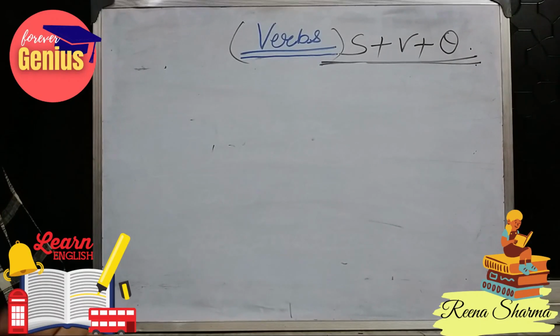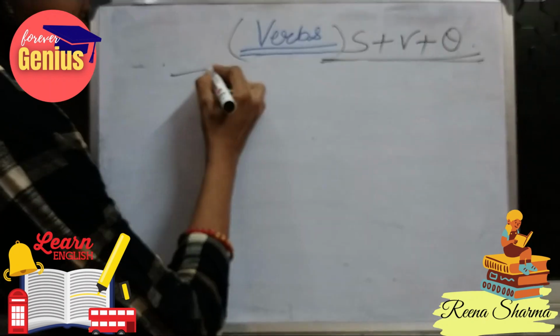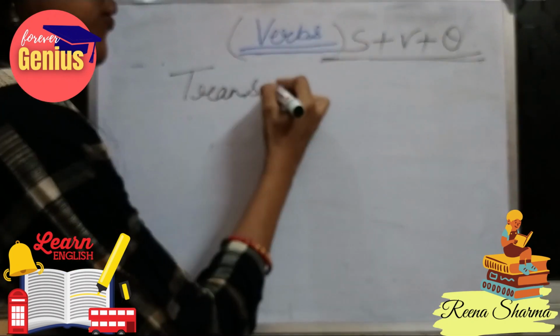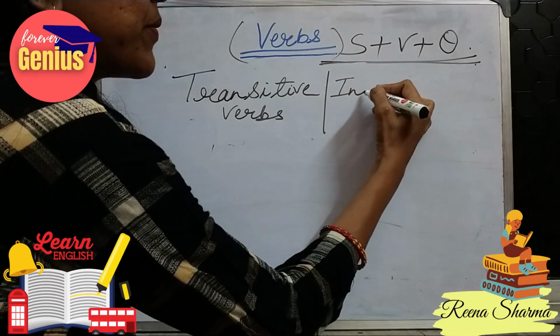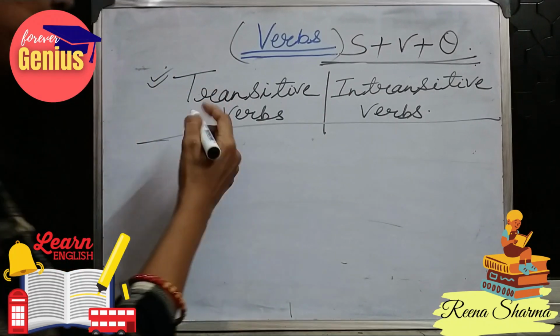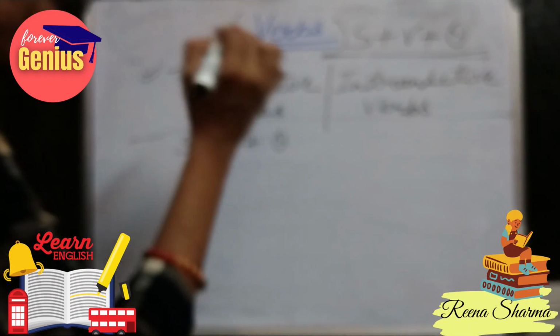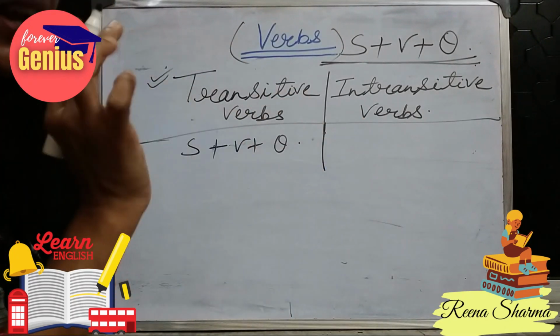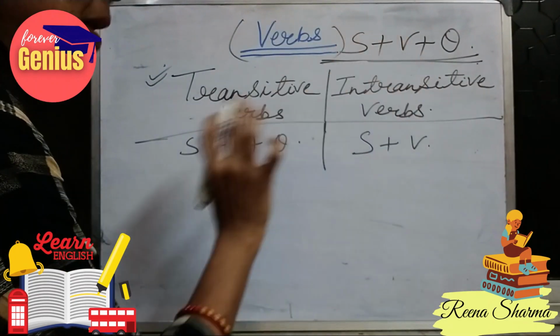Different categories of verbs are there, but today we would be discussing transitive verb and intransitive verb. So what are transitive verbs and what are intransitive verbs? Transitive verbs are the verbs which contain a subject plus a verb plus an object. Whereas in case of intransitive verb, it has a subject and a verb, but it doesn't have an object.